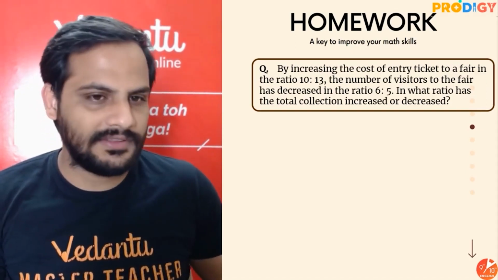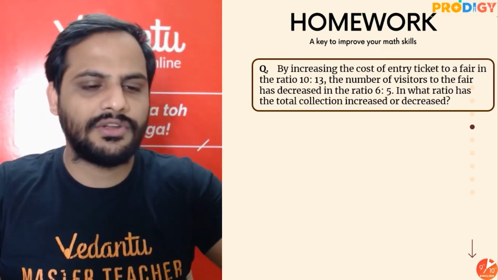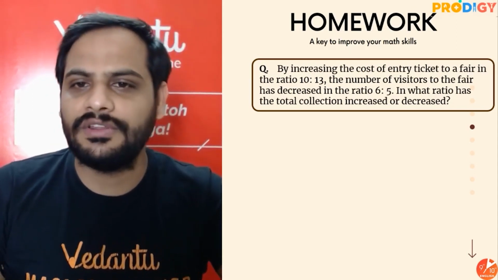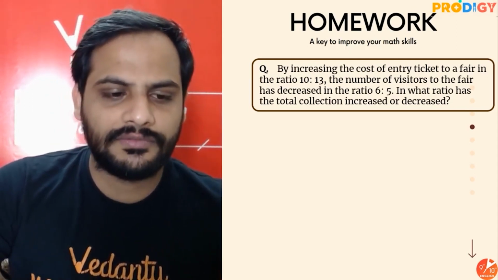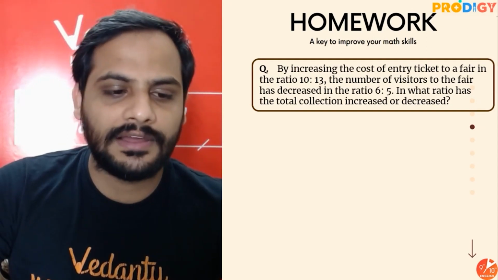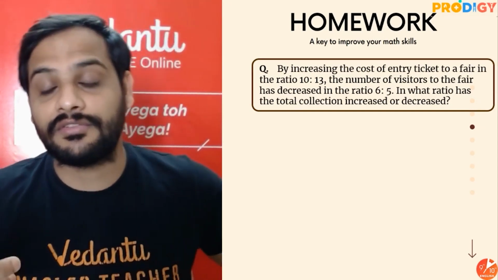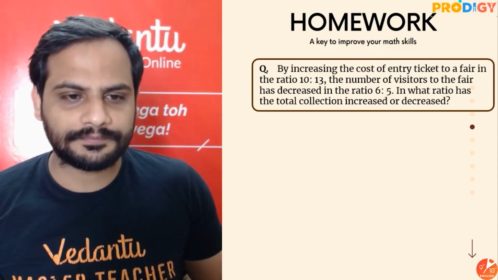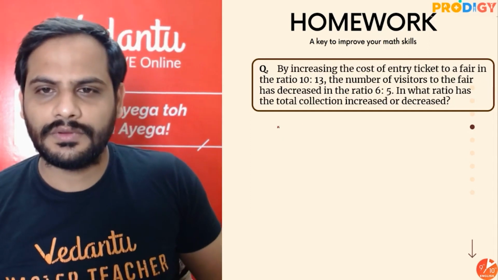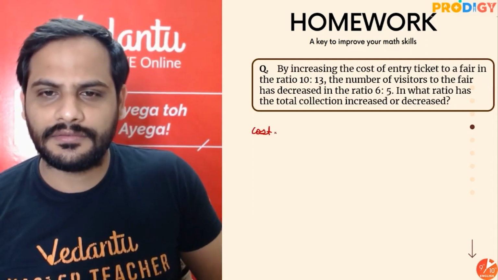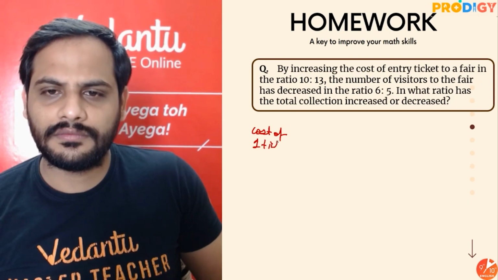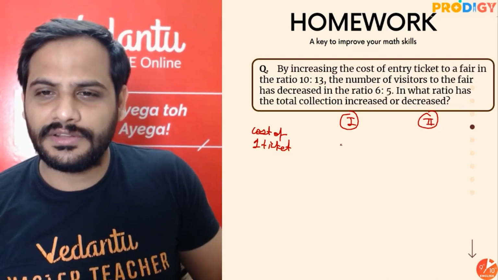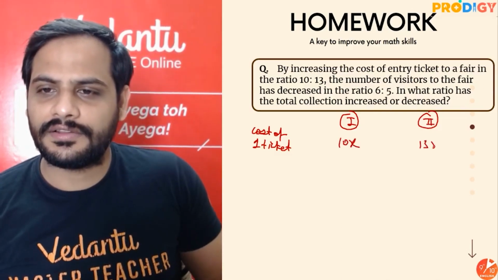देखो बेटा, if I see very clearly, तो there is not much, like simple है बेटा. The cost ratio we know is 10:13, right? So if the cost ratio is 10:13, I can say earlier the cost of the ticket I can take as 10x, then it is 13x now. Alright, so let's say the cost of one ticket in case 1, case 2. So it is 10:13, so let's say 10x and here 13x.